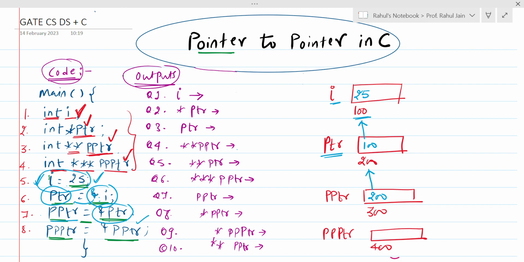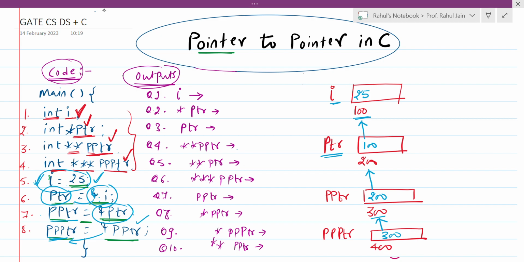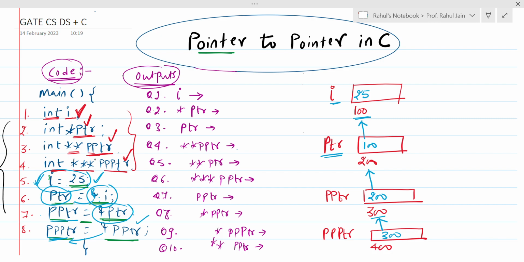Similarly, in line number 8, we have one more pointer variable, triple ptr, which has the address of double ptr. What is it holding? It is holding the address of double ptr. The address of double ptr is what? 300. It is held by triple ptr. So it is linked like this. So we have just created an architecture as of now, and now we need to answer the outputs. I hope this architecture is clear. We have created it completely based on the code given to us, right?